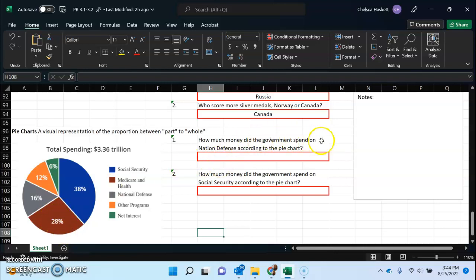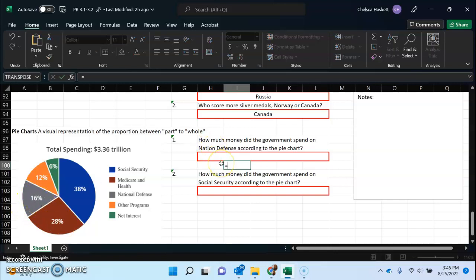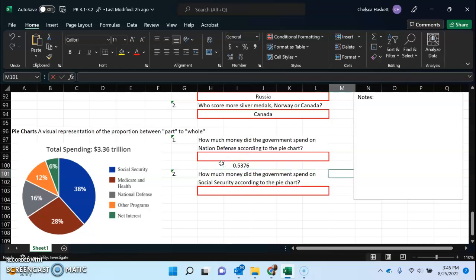So how much money did the government spend on national defense according to the pie chart? So using this pie chart, I want a percent. I don't want the full thing. I just want this. National defense is the gray, 16%. So what you're going to do is equal, and we're going to do the whole 3.36, and we're going to multiply it by our part, which is 0.16.